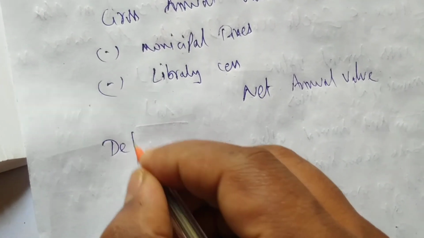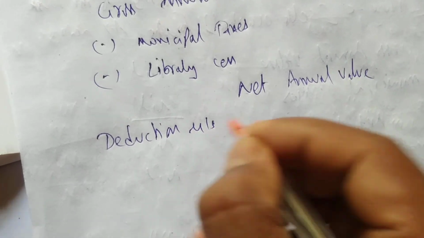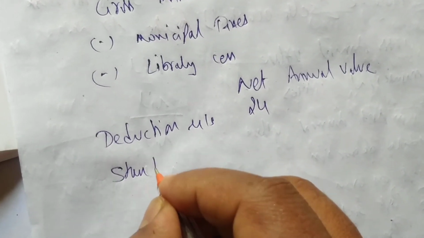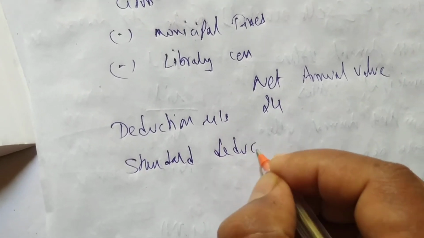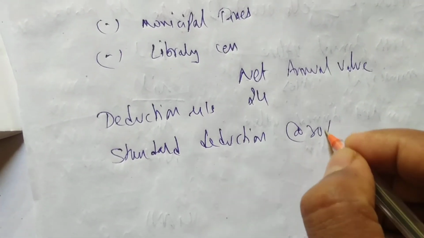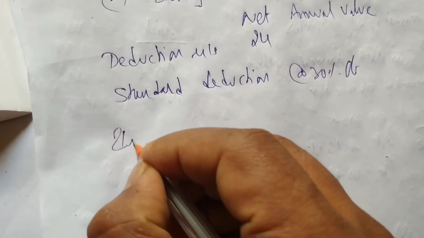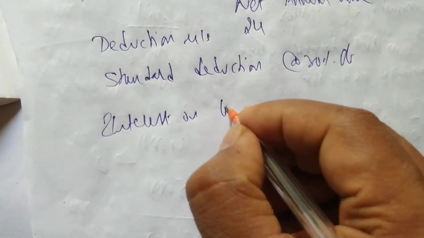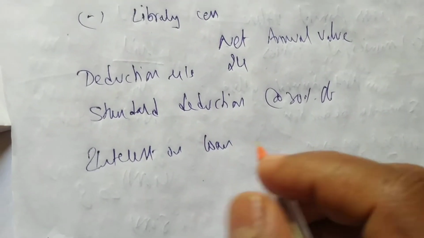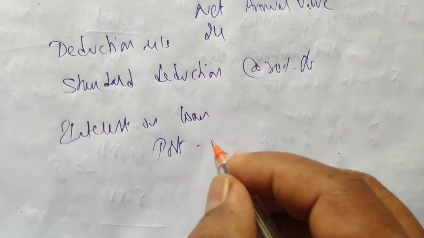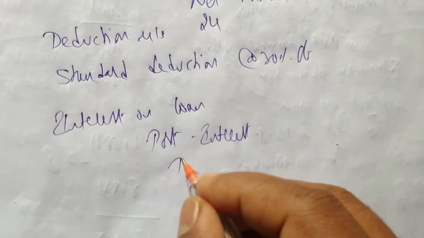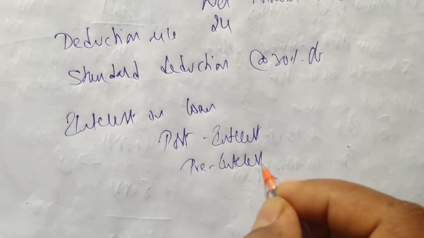Then we get deductions under section 24. First is the standard deduction at the rate of 30% of NAV, whatever amount we get, we write here. Then interest on loan. We have two types of interest, one is post interest, one is pre interest. Whatever we get, that is income or loss. Let me read the question first.